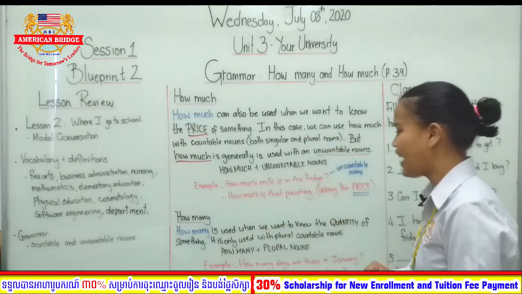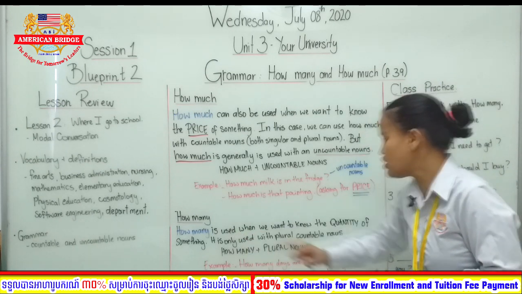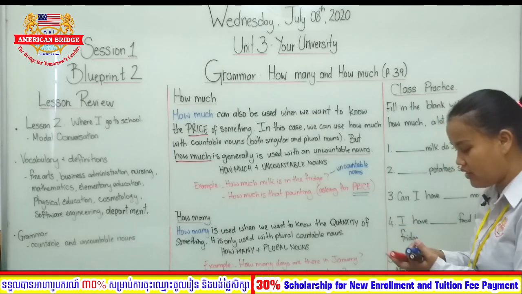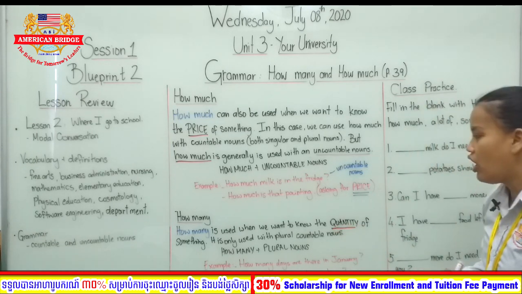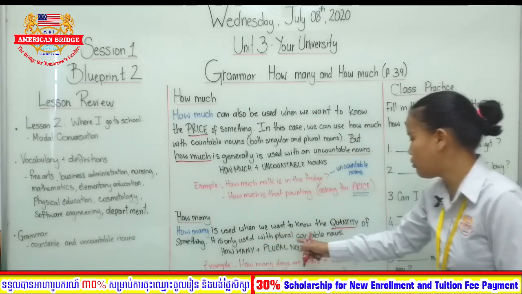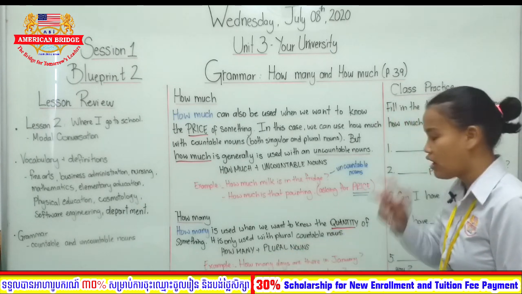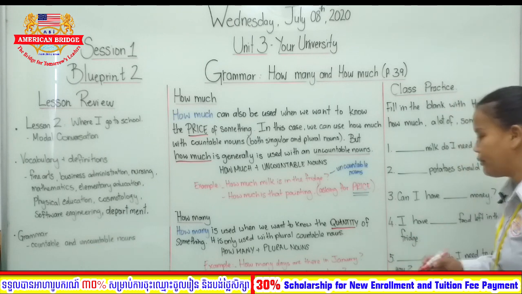Let's have a look at how many. Now, how many is used when we want to know the quantity of something. It is only used with plural countable nouns. How many plus plural nouns. So what are plural nouns? Something that's more than one.